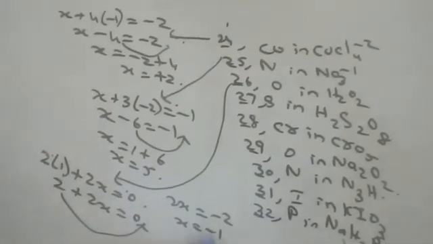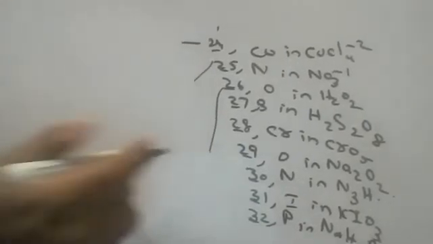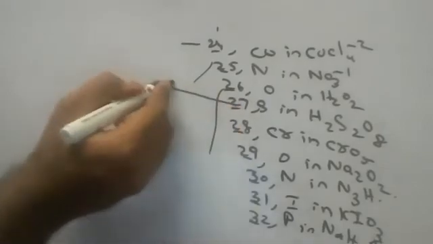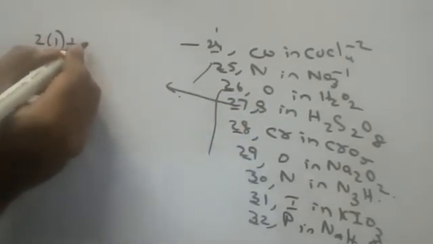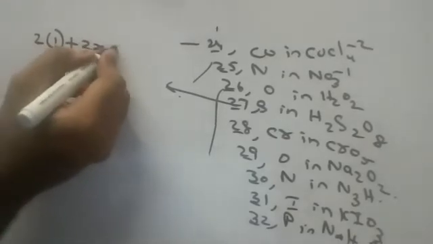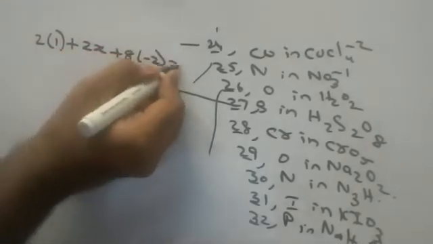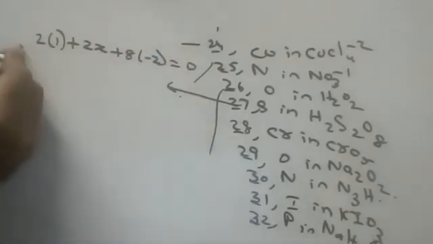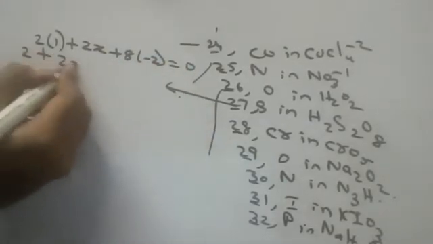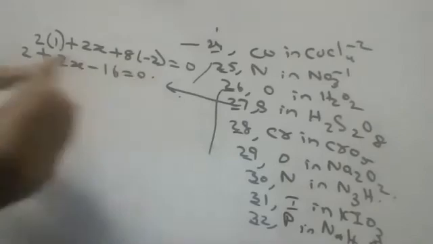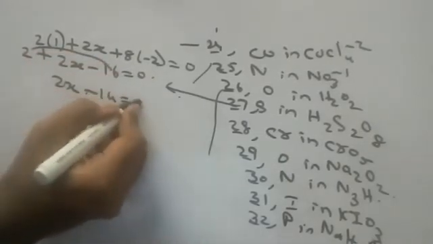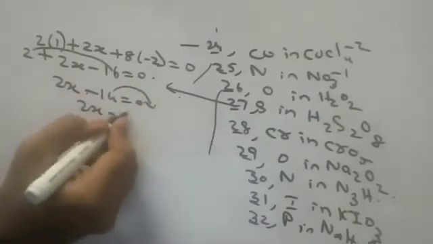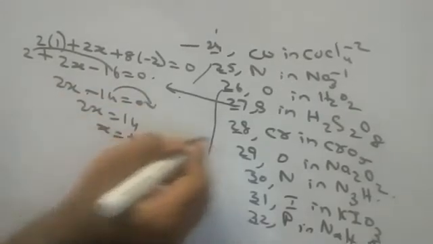Next, who will tell me sulphur in H2S2O8, peroxydisulphuric acid? 2 into 1 plus 2 into x plus 8 into minus 2 is equal to 0. 2 plus 2x minus 16 is equal to 0. 2x minus 14 is equal to 0. 2x is equal to 14. X is equal to 7. Very nice.